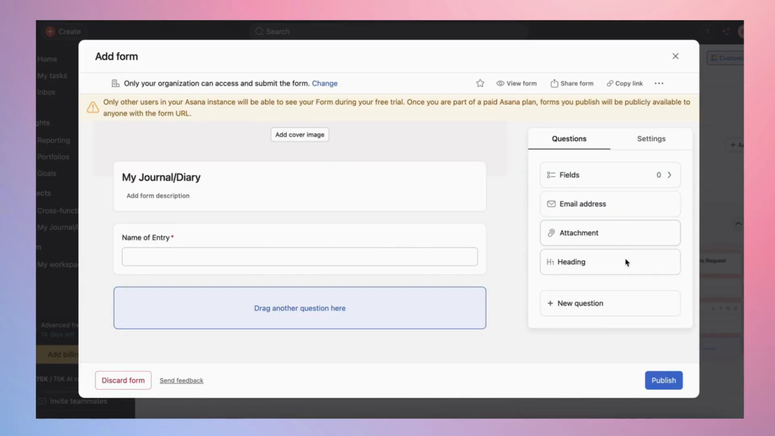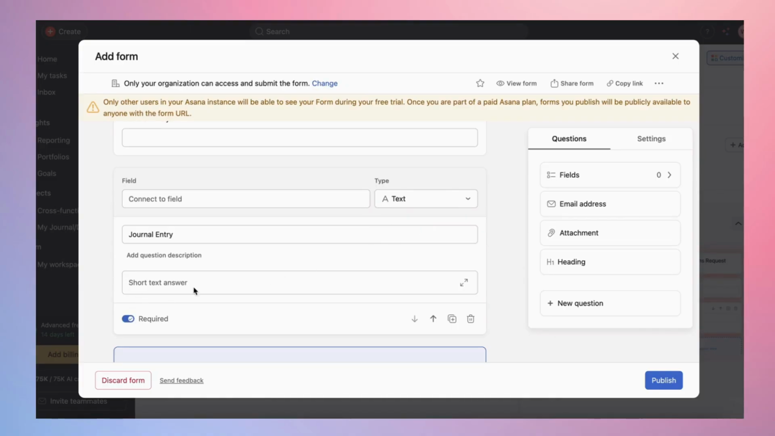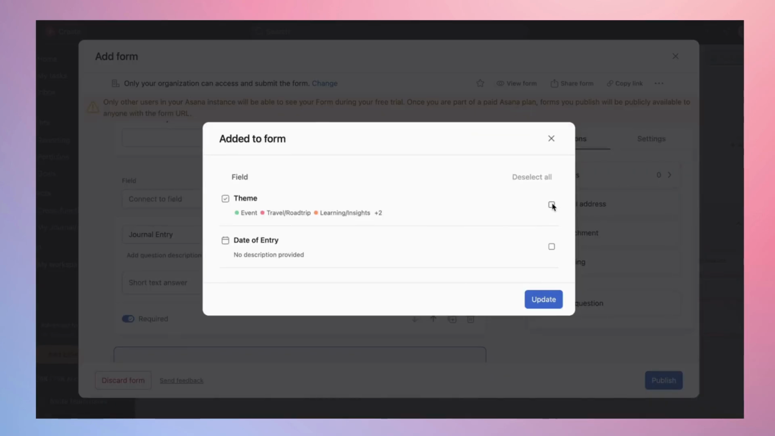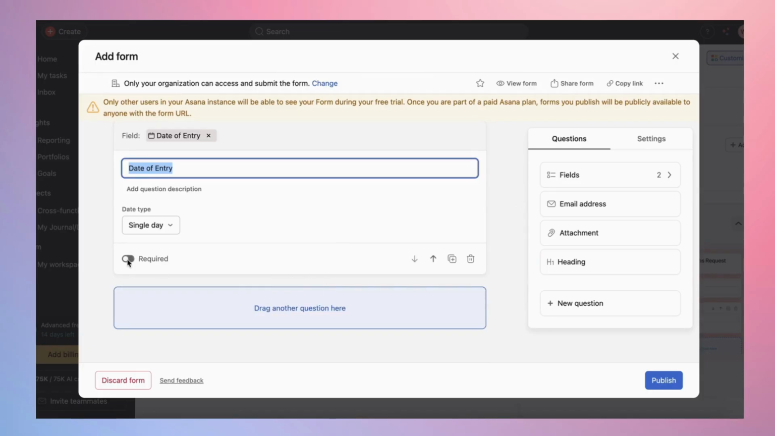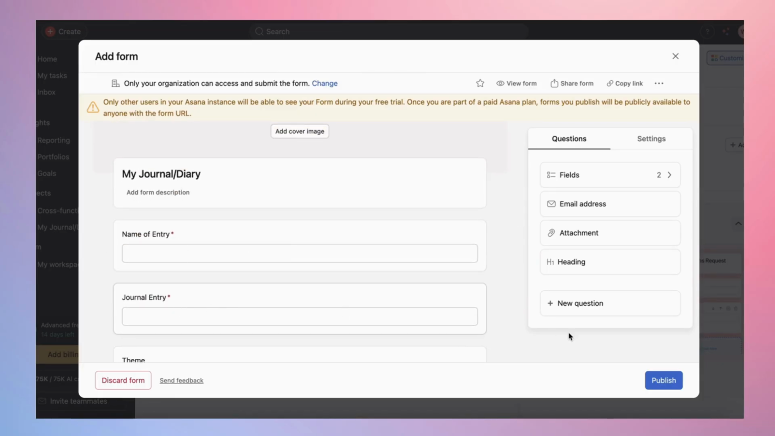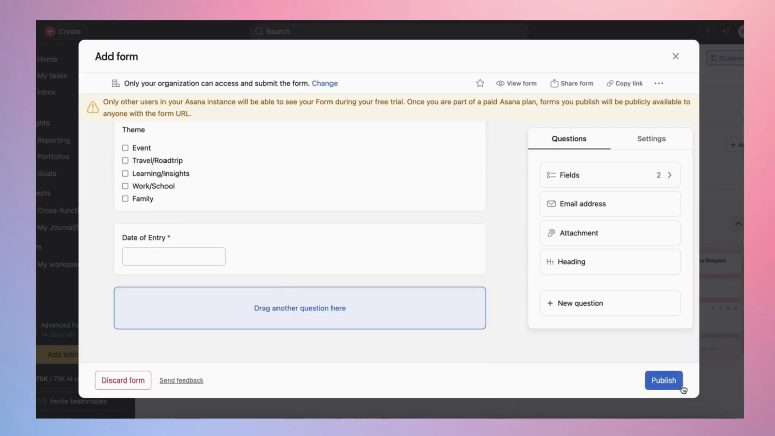Then for our fields, we're going to include, so this is going to be the actual, make this text. So I'm going to make that required, obviously. So this is where you put in your actual journal entry. I'm going to press fields over here and then click theme and date of entry because we want those in here as well. This one I'm not going to make required. Date of entry I am going to make required. These two are required. So it's really simple, honestly. This is basically it. Let's see. I don't think that is really necessary. Okay, cool. So I'm basically just going to publish this.